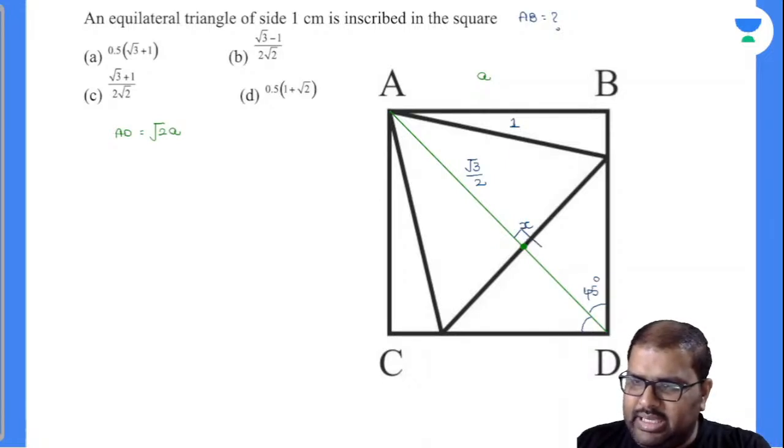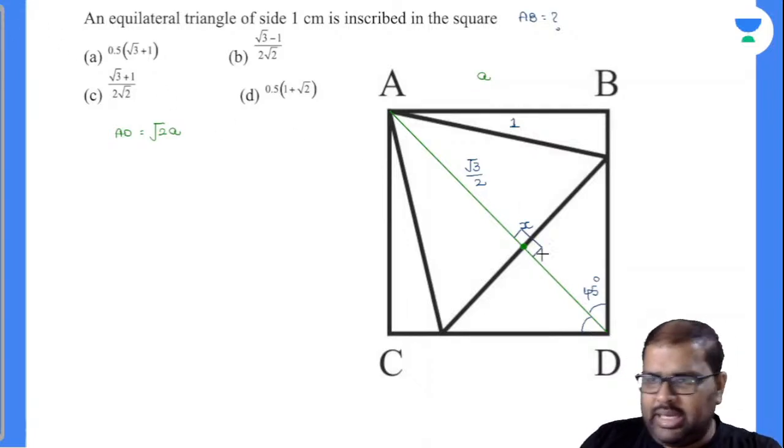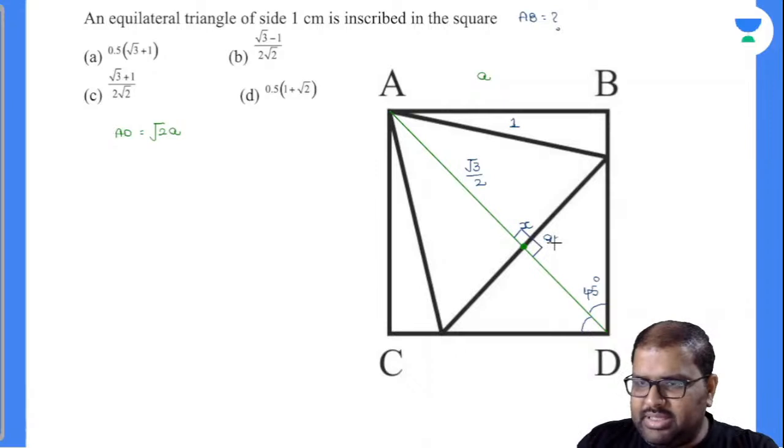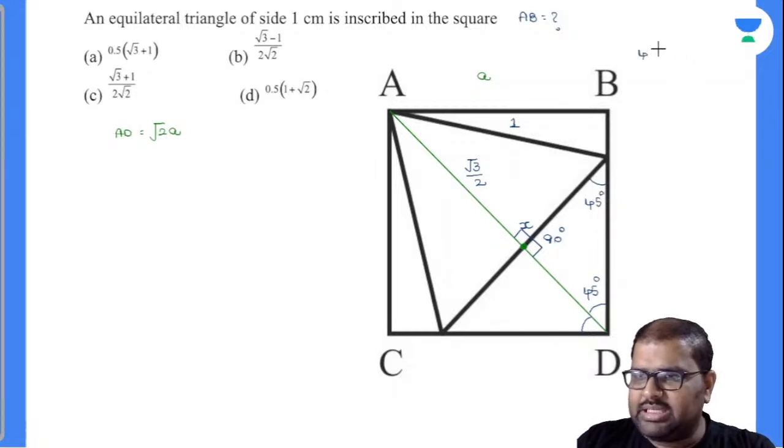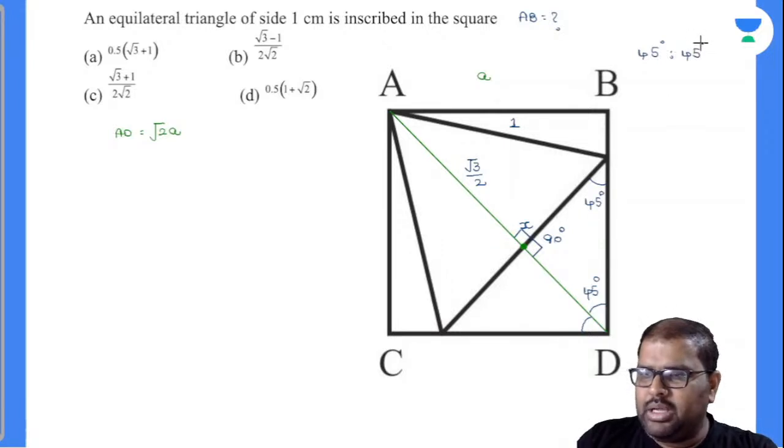Now if this is 90, this will also be 90. If this is 90, this angle will be 45 degrees because this triangle should be 45, 45, 90. A 45, 45, 90 degrees triangle will be in the pattern of 1:1:root 2. Am I right or wrong? Everybody knows about this.